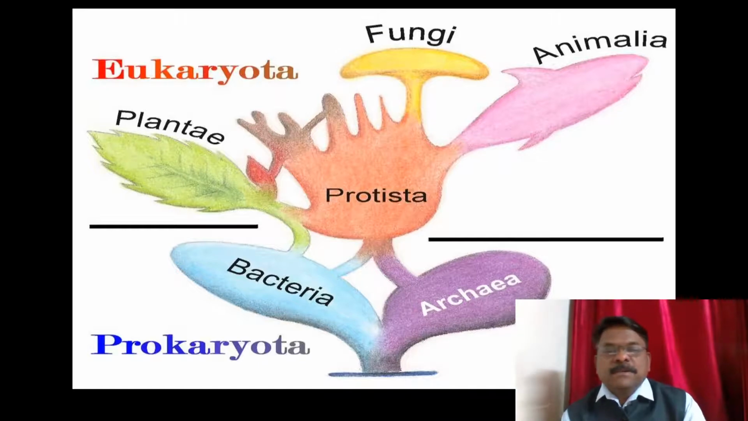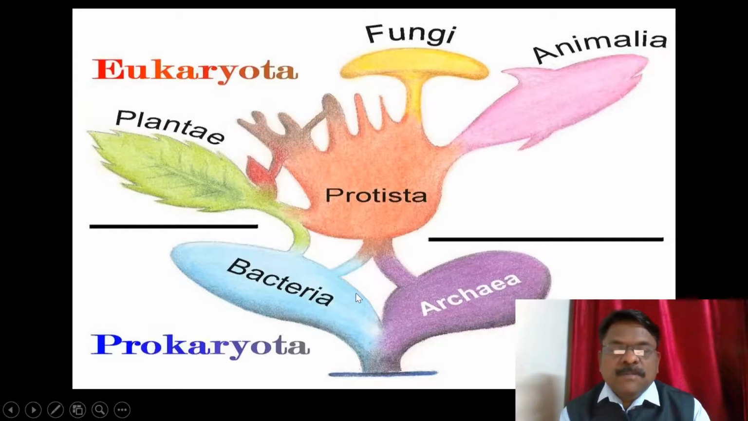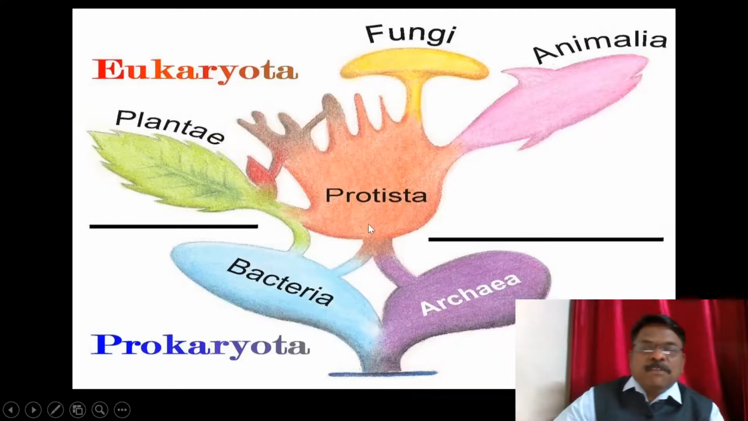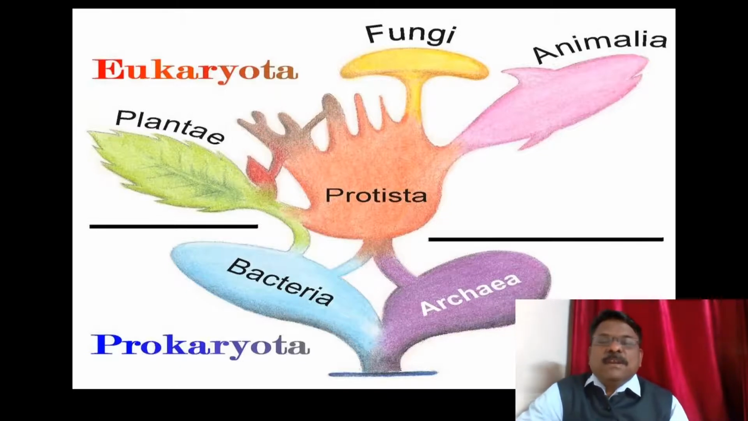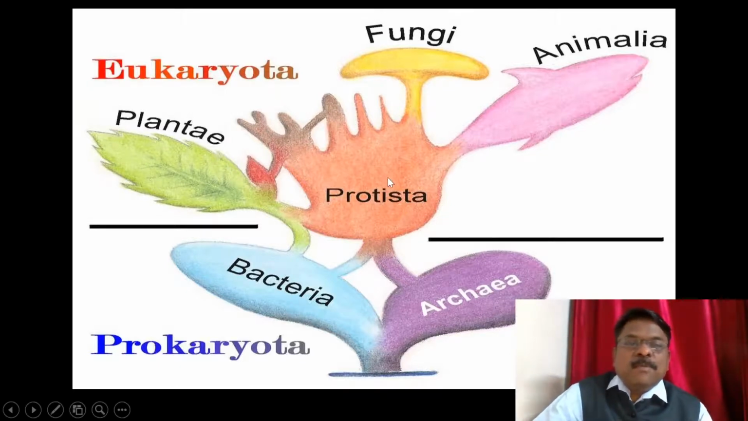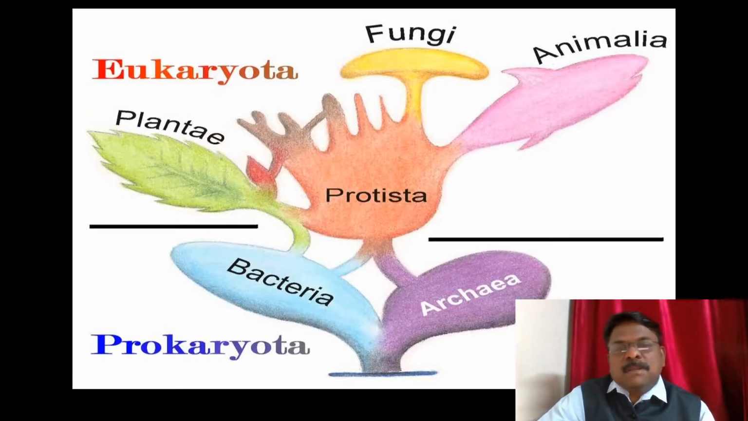Here you can see the tree of how the prokaryotes and the eukaryotes evolved. If you observe the prokaryota, here you can see the examples of bacteria and archaeobacteria, and from this the evolution takes place, and from the prokaryota you get the eukaryota, which then divides into different kingdoms like kingdom Plantae, kingdom Protista, kingdom Fungi, and kingdom Animalia. So this is a pictorial representation of the evolution of the cell.